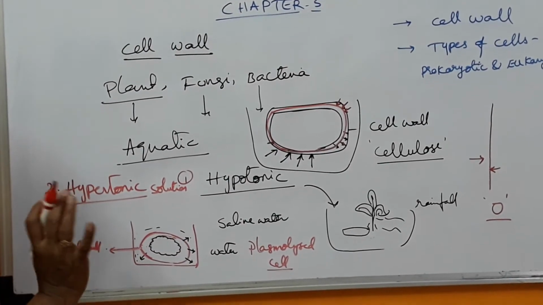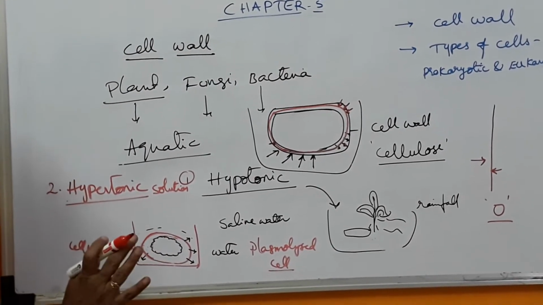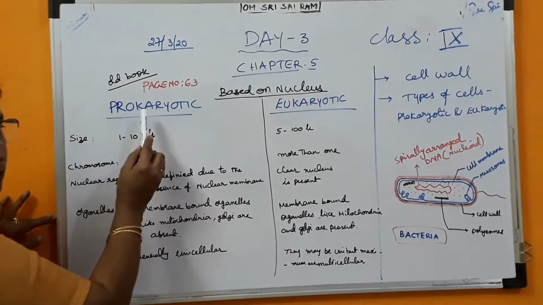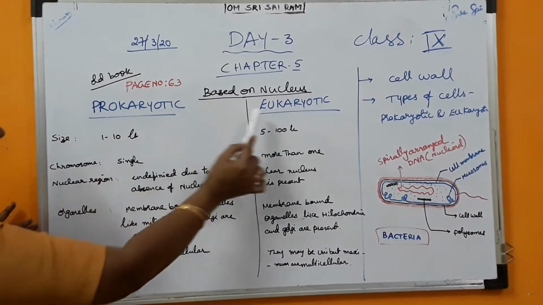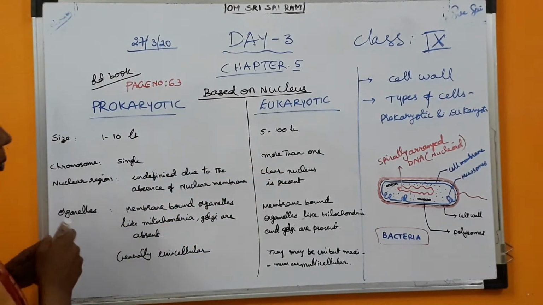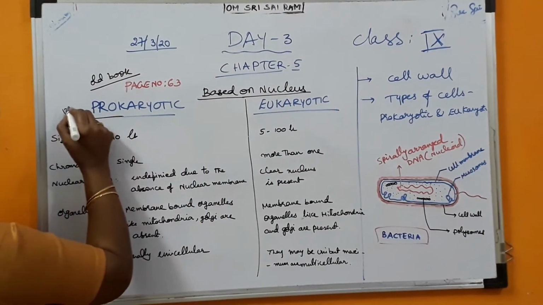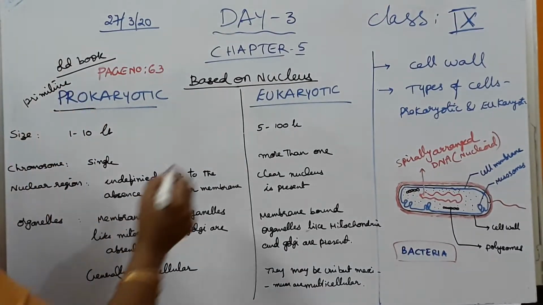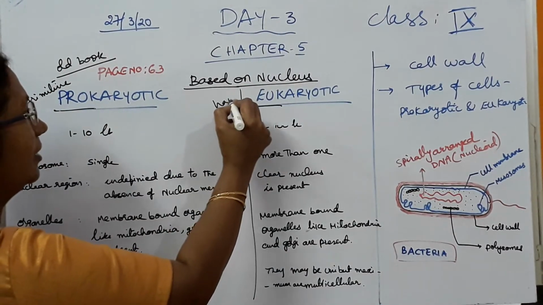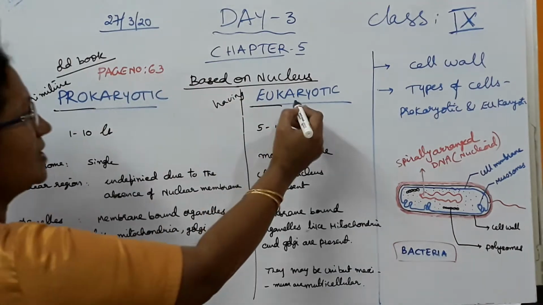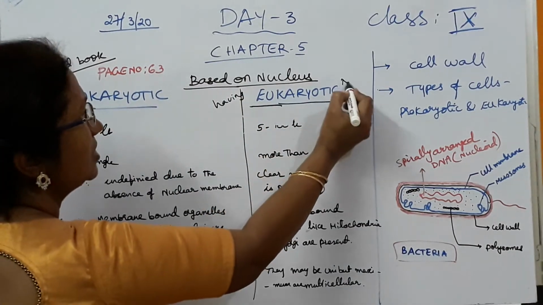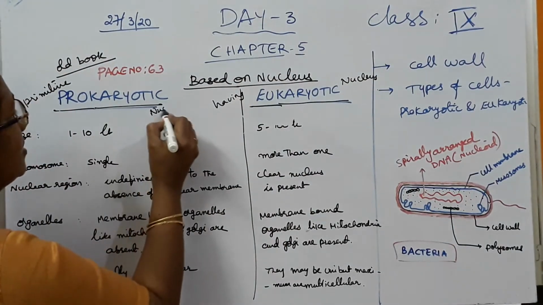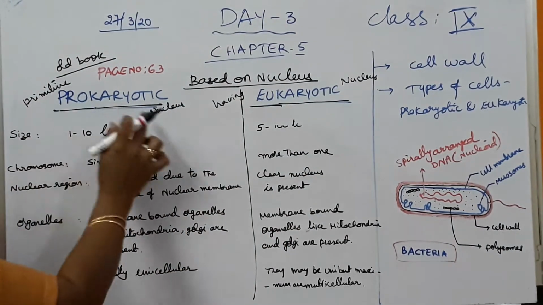And animal cell will not get protection in such situations. Based on nucleus, the cells are classified into two types, prokaryotic and eukaryotic. Pro means primitive, very old. Eu means having or present. What is present? Karyo. Karyo means nucleus. So very primitive nucleus.